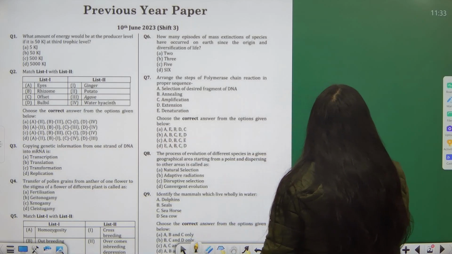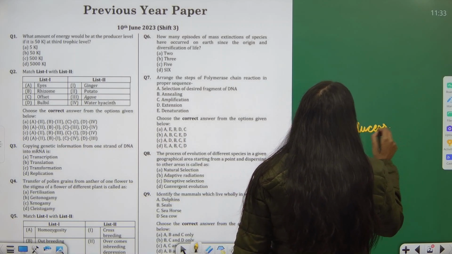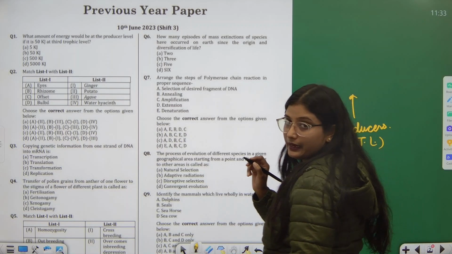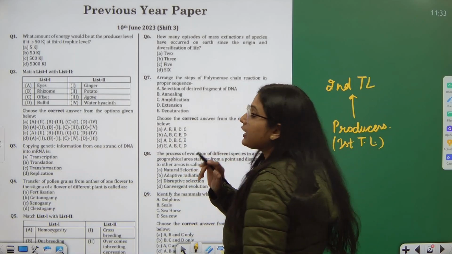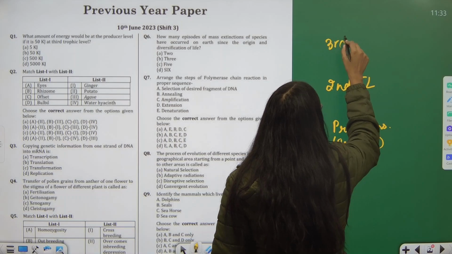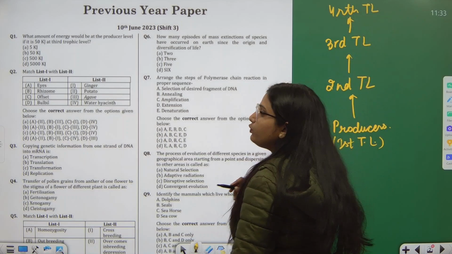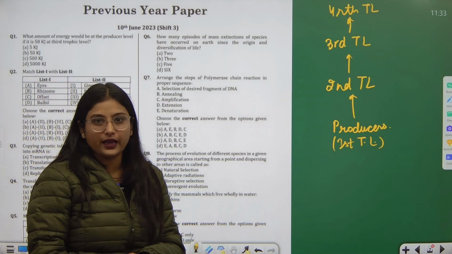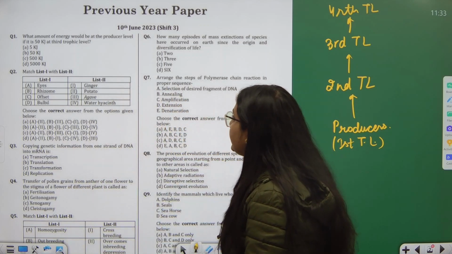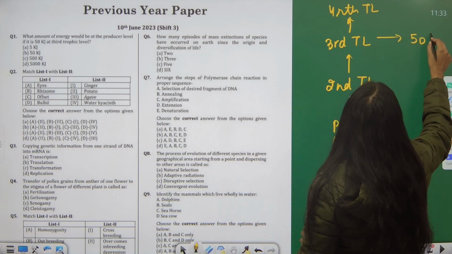We studied the concept of food chain which started with producers, which constituted the first trophic level, going to the second trophic level, might be the primary consumers, then the third trophic level, secondary consumers, going above. And the food chain mostly comprises only 4 to 5 animals or organisms. So now they are telling that at third trophic level we have 50 kilojoules of energy.